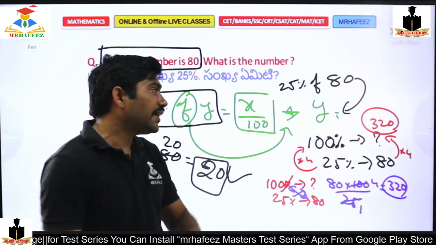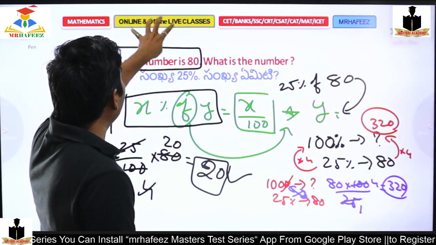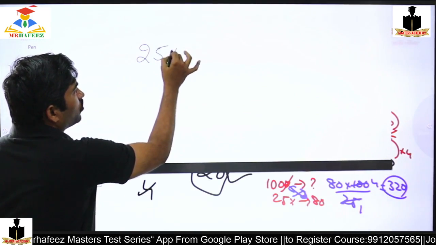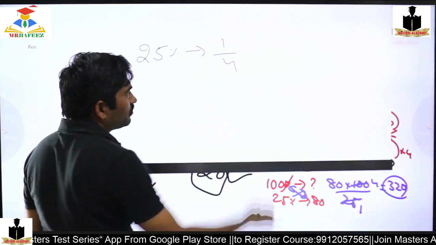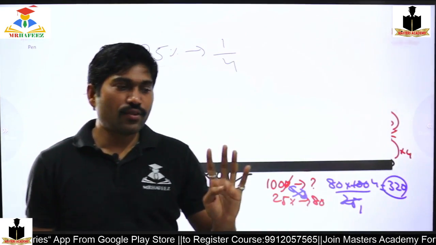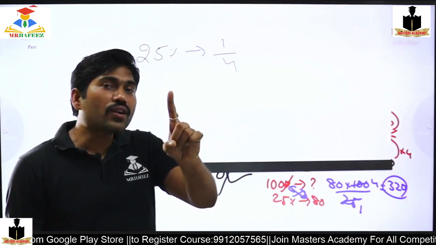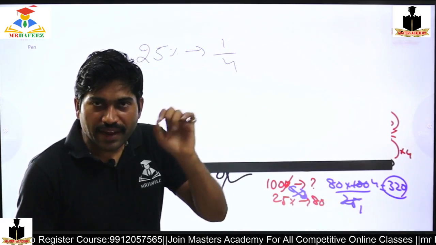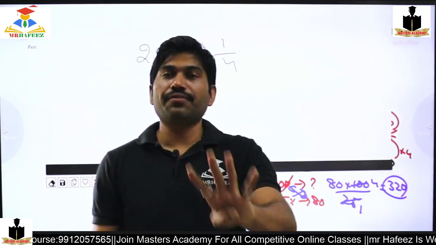Or in a different scenario, you can even do it like this. What is 25%? 25% is 1 by 4. 1 by 4 means taking 1 out of 4.